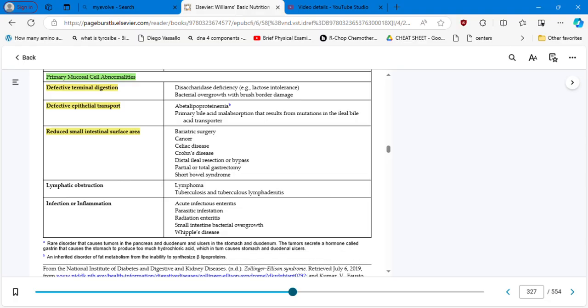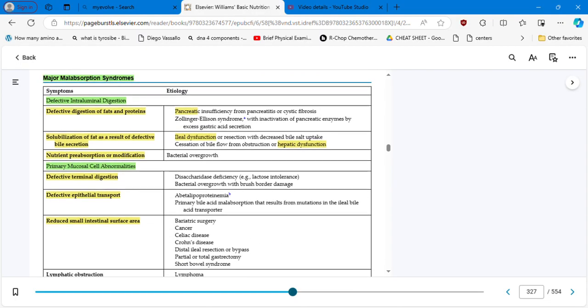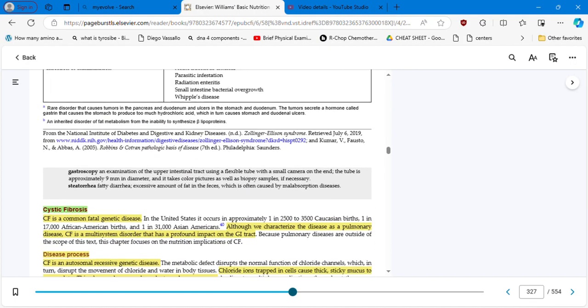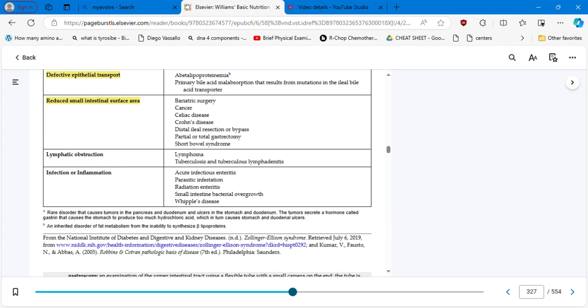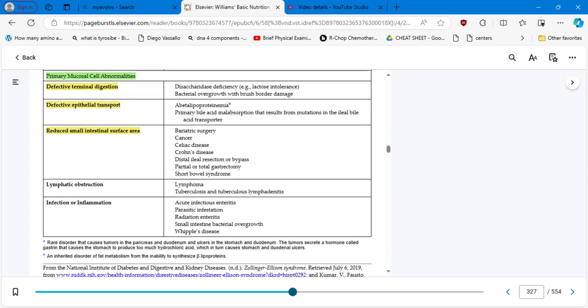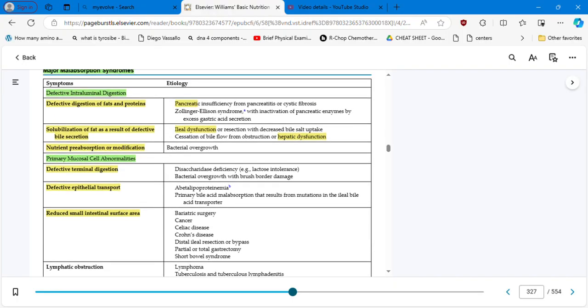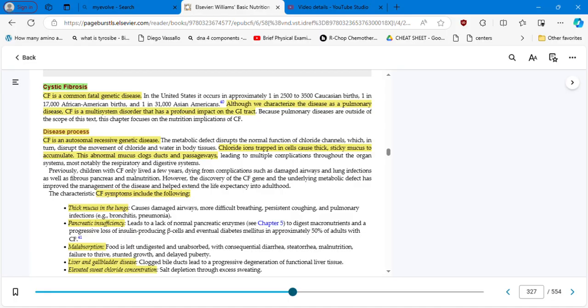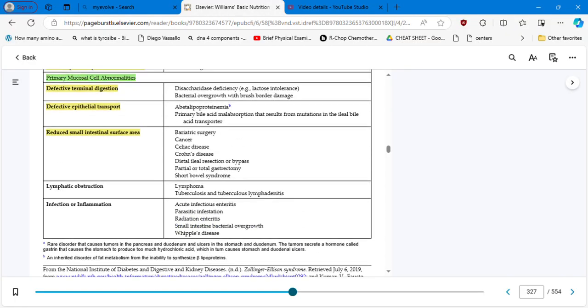So here you have a long list of conditions that are related to these abnormalities, okay? And this is a good table in case you have to present, for example, Crohn's disease or celiac disease or any other. So you can have an extra description of the terminology, but also the description of the condition. Cystic fibrosis. Let's talk about cystic fibrosis, right?